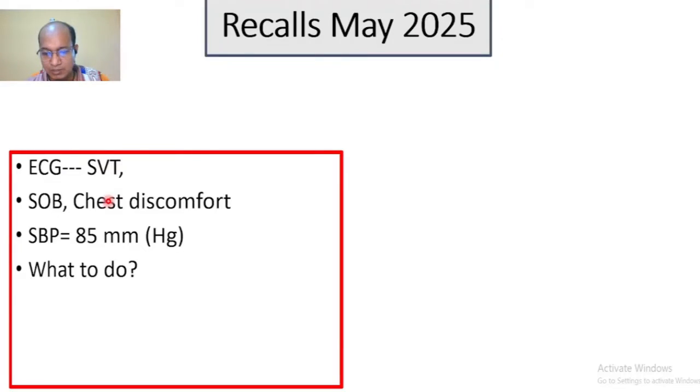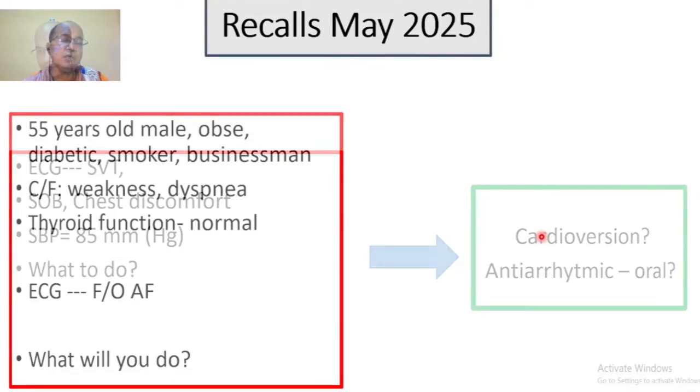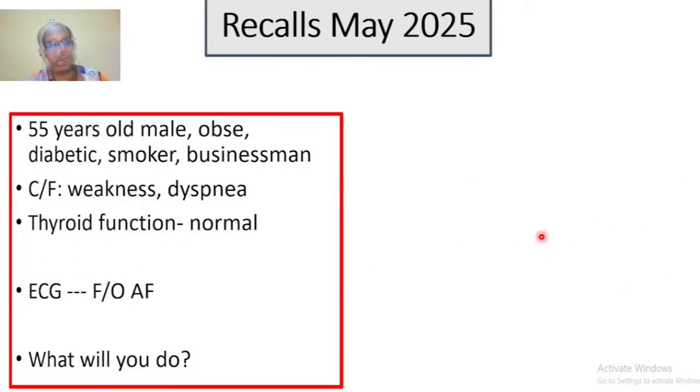It is a cardiological emergency. So will you go for electrical cardioversion, or antiarrhythmic medication, that is oral? We should go for emergency management. In case of an emergency situation, we go for rapid management, that is the electrical cardioversion. So I think it is not so hard a question. The next question was a little bit tricky. The previous one is easy, but the next one is not so easy, I think.